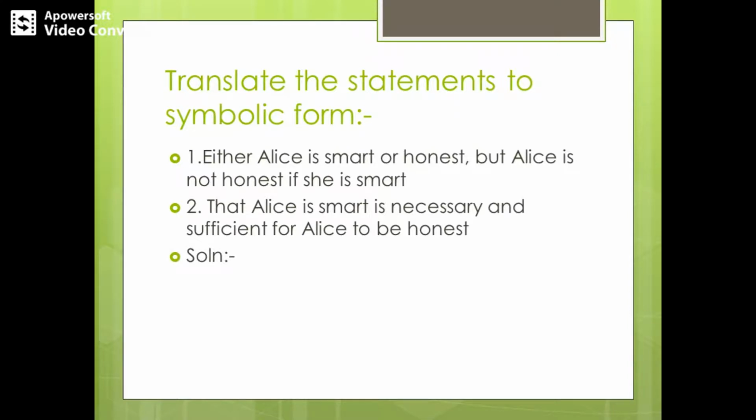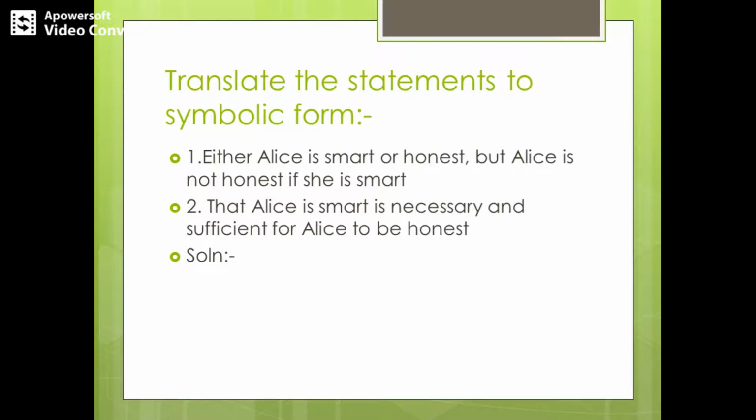So the solution to the second question: Alice is smart, that is proposition P, is necessary and sufficient, so we transform it into the biconditional operator, and then write Alice is honest. So it is P biconditional Q.